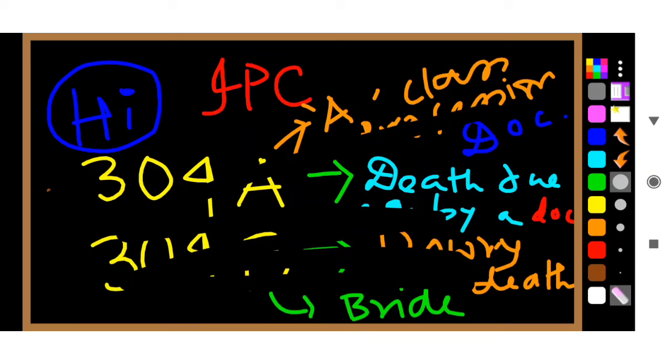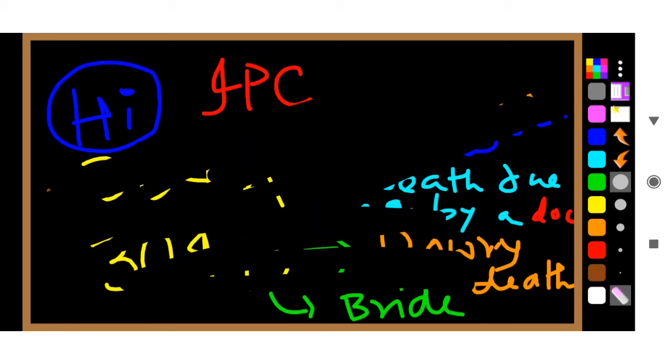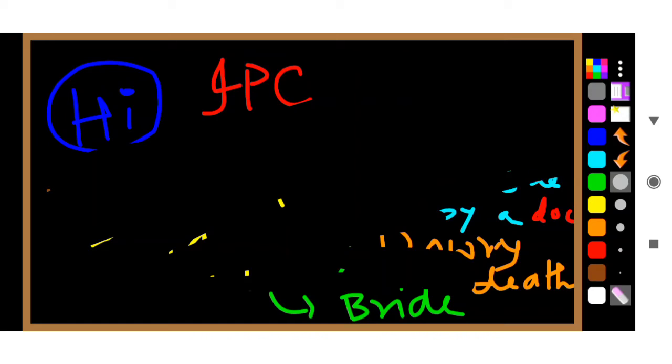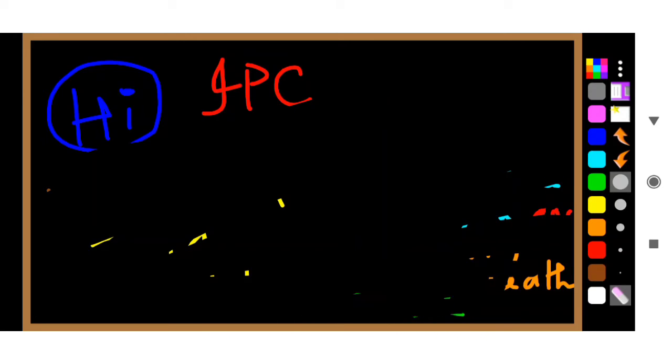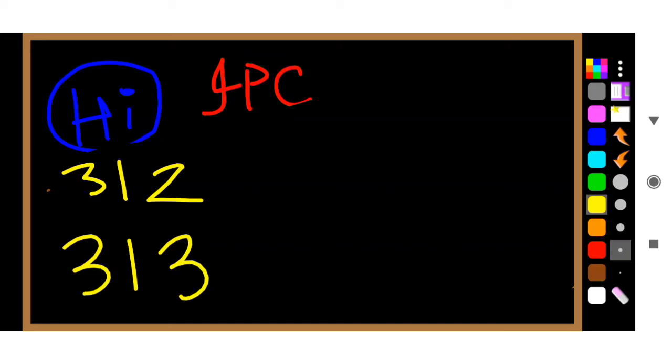Now let us go to the next IPC, which is also very, very common and always asked in the examination. But before that, let me erase it completely. Okay, now the next is very, very important, which is 312 and 313. These are the two ones. One is 312, another is 313.